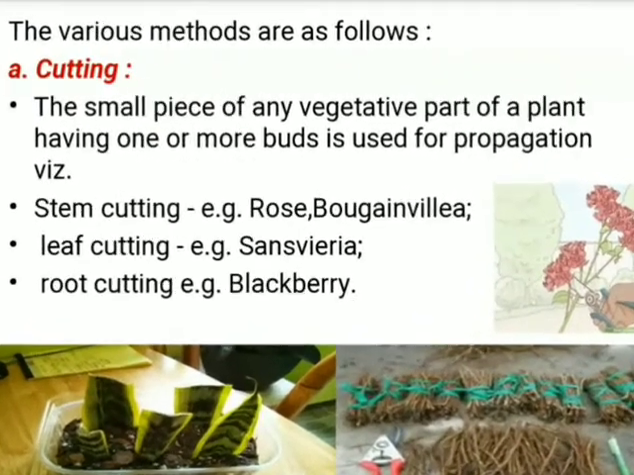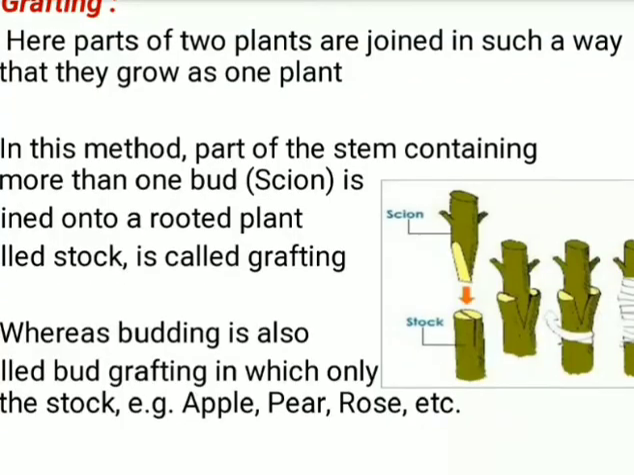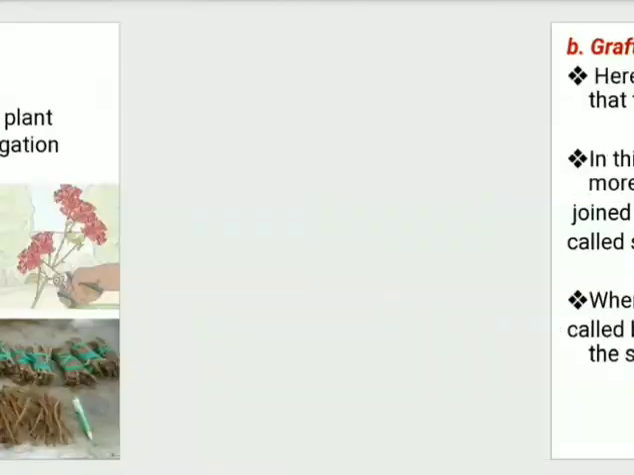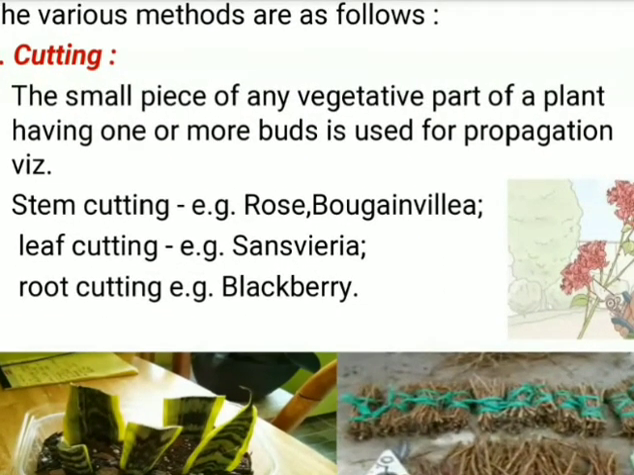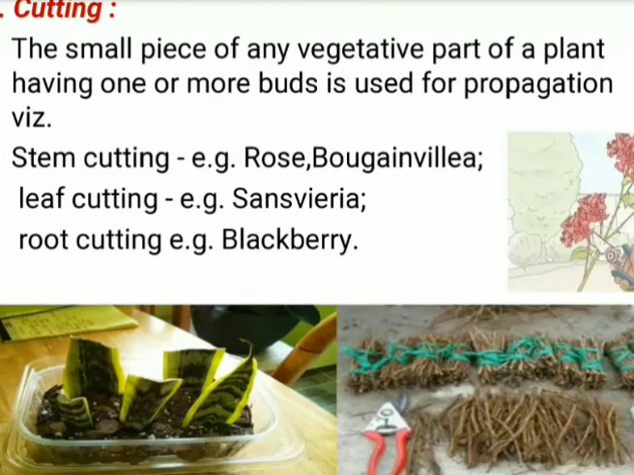See, a small piece of a vegetative plant, as has been shown here, there is a scissor in the hand, with the help of which we are going to cut that part of a plant. That cut part is then put into the soil and grown. So cutting is what? A small piece of any vegetative part of a plant having one or more buds is used for propagation.